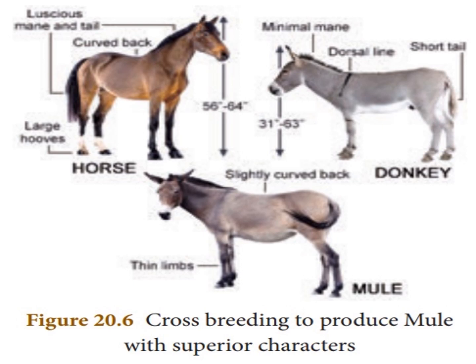One donkey and one horse breed to make a new animal. That is crossbreeding to produce a mule with superior characters. All superior characters come to the newborn baby. Outbreeding: crossbreeding to produce a mule with superior character.